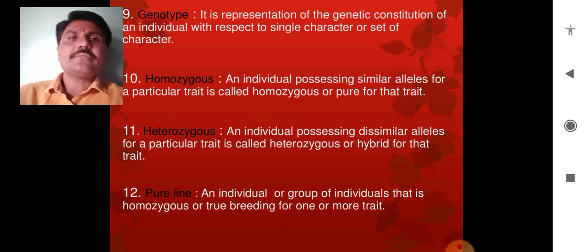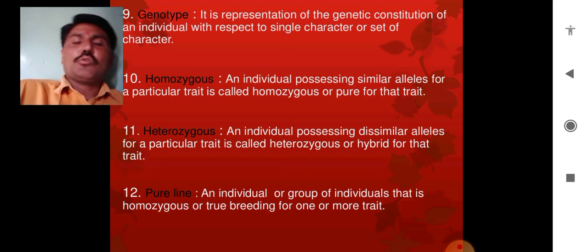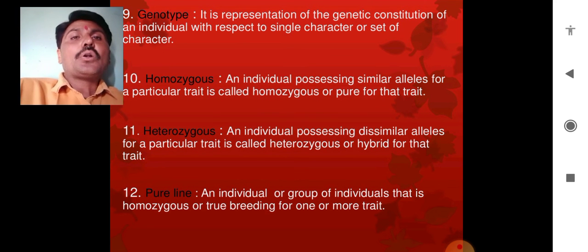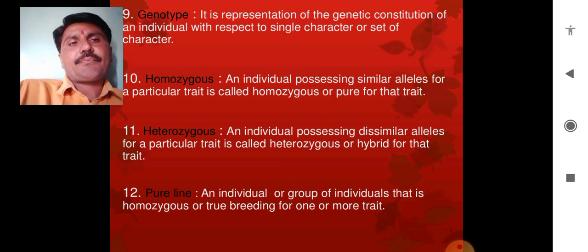The hybridization is the product of the heterozygous condition. What is pure line? An individual or group of individuals that is homozygous or true breeding for one or more traits. Look at this 12th one.